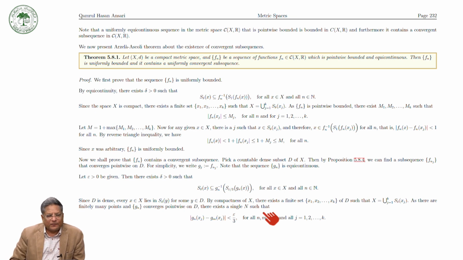Now note that a uniformly equicontinuous sequence in the metric space C(X, R) is pointwise bounded, that is, bounded in C(X, R), and furthermore, it contains a convergent subsequence in C(X, R). Now, we present the Arzela-Ascoli theorem about the existence of a convergent subsequence. So this we will discuss in our next talk. Thank you very much.